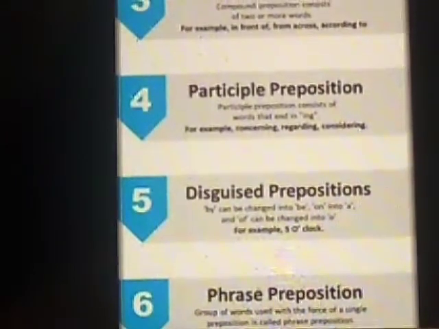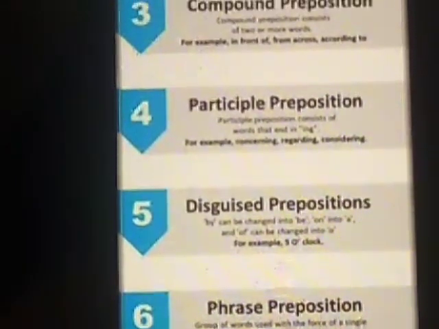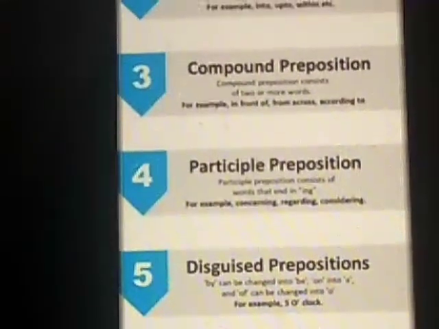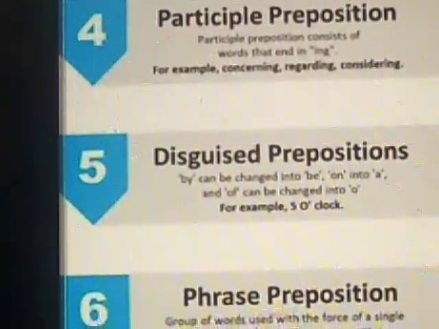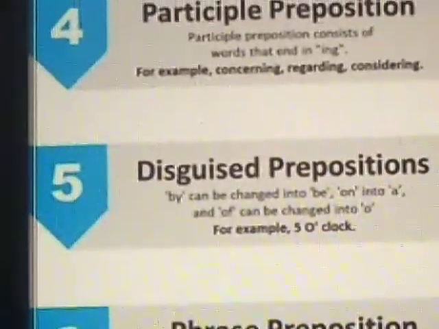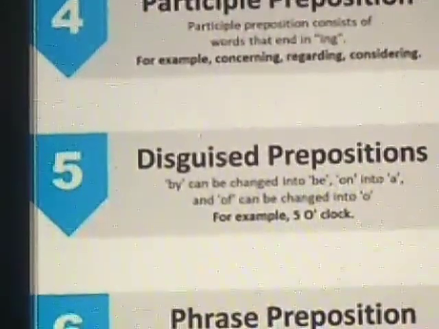There's a confusion, right? Still we get confused. Let's clear that confusion. This O is a disguised preposition, which means it has been changed. The preposition on and prepositions such as of the have been changed into O. That is why we tell time as 9 o'clock, 4 o'clock. Clear? Yes.